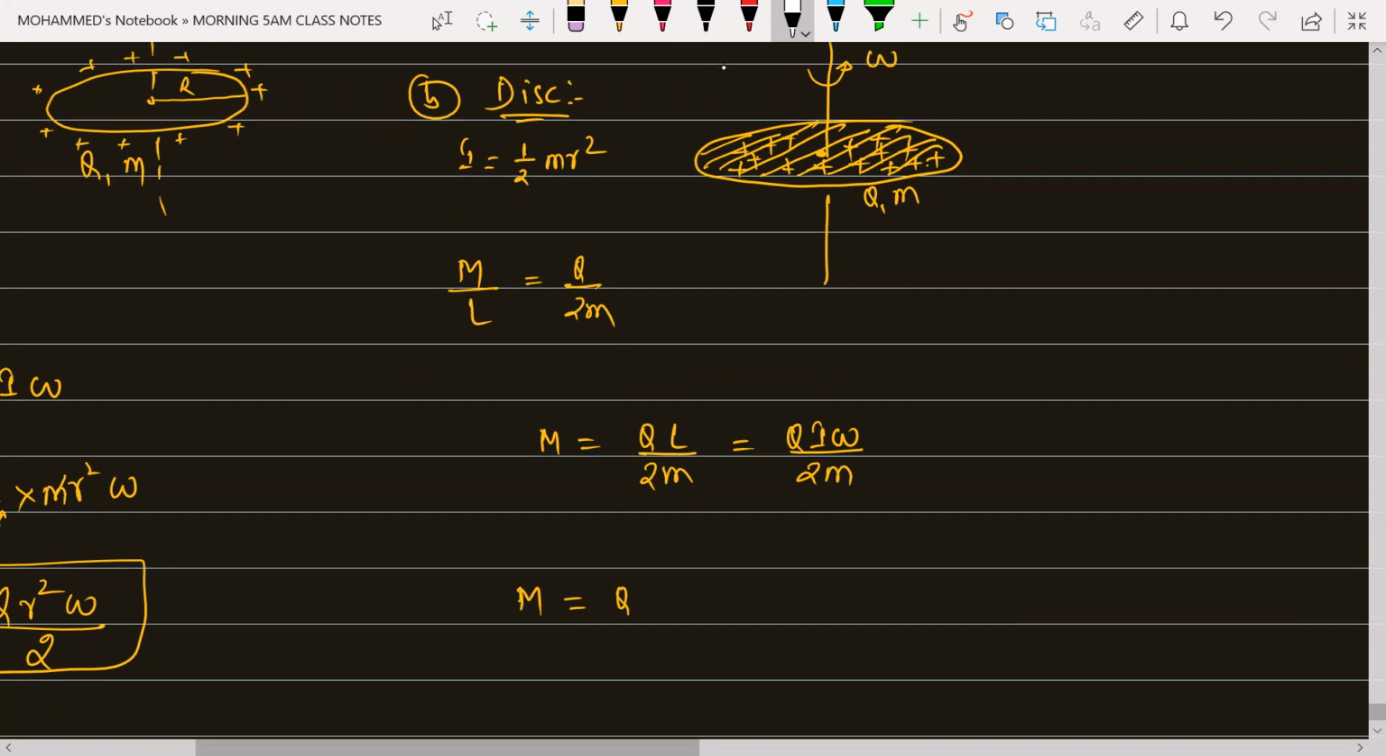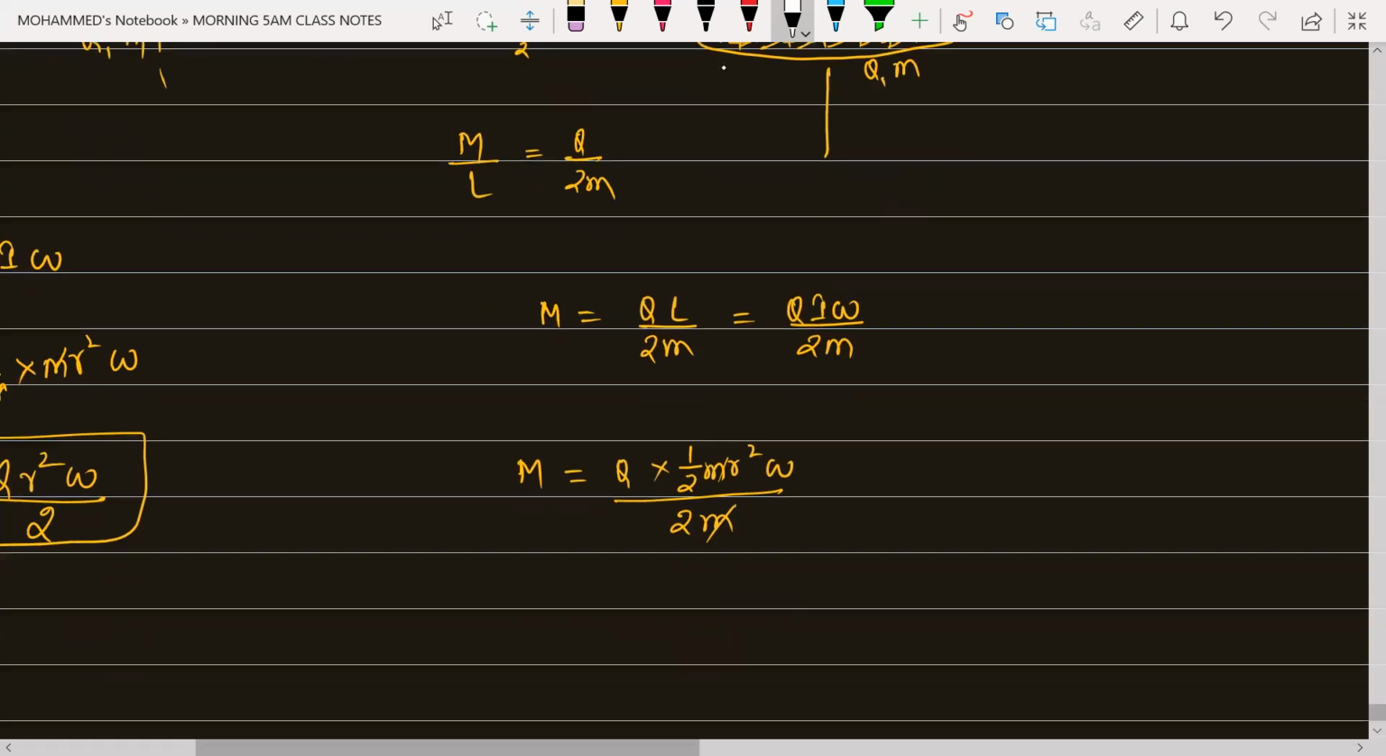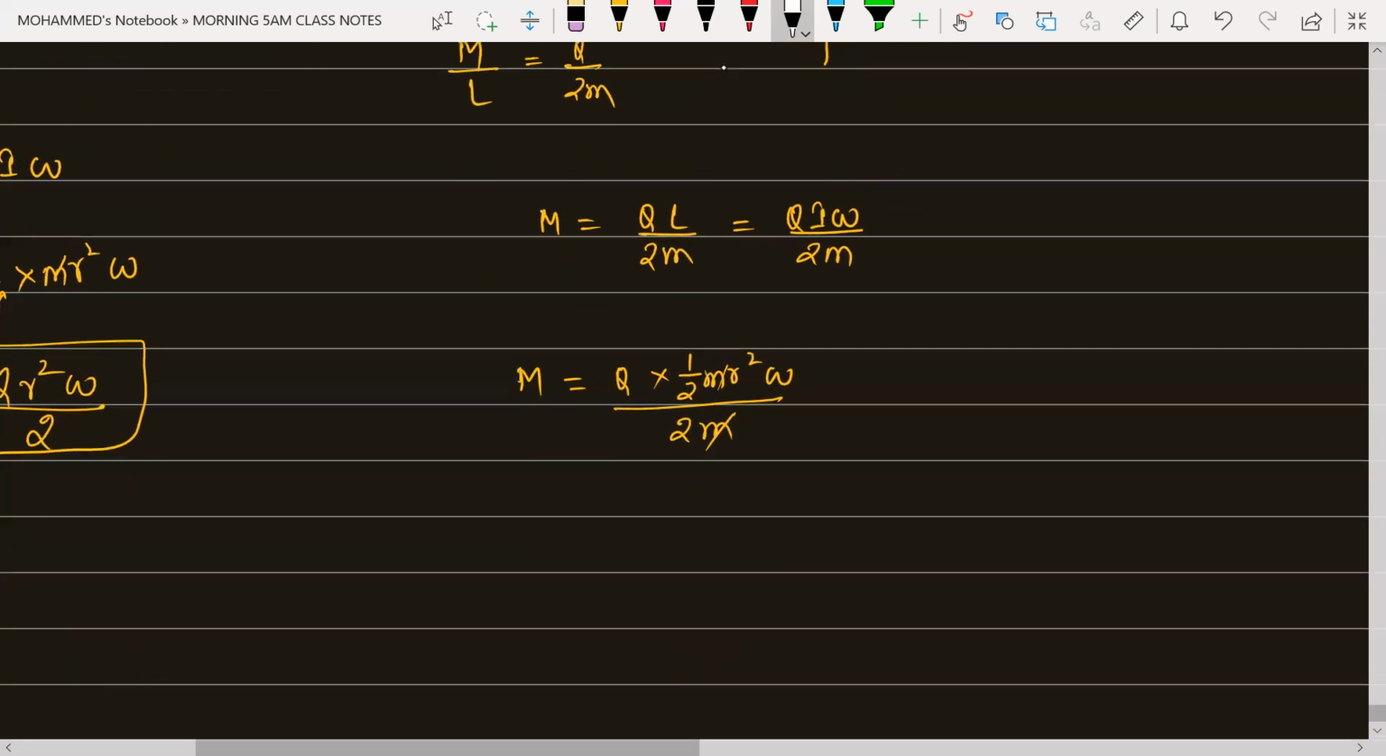So this one is nothing but the moment of inertia, which is half M R squared, into omega divided by 2 into M. This M will get cancelled. So how much will it come out to, in terms of R only? Capital M is equal to Q into R squared into omega, divided by 4. Clear? So this is the magnetic moment due to your disk.